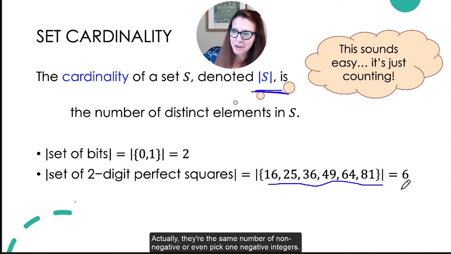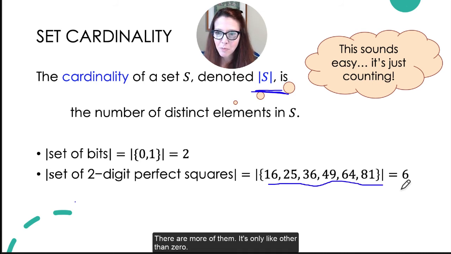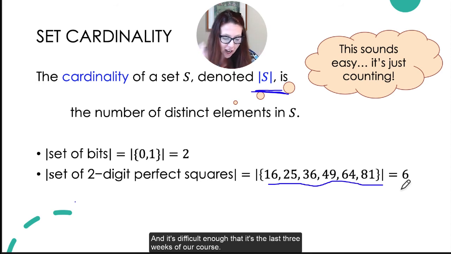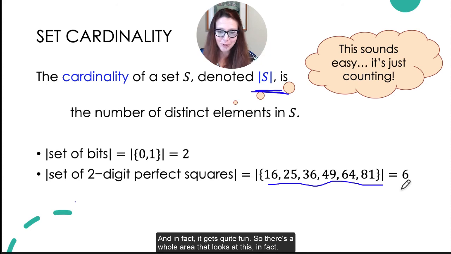Actually, there's the same number of non-negative, or even pick one, negative integers. There are the same number of negative integers as there are integers. How is that possible? There are more of them. Other than 0, it's like half the set. How is that possible? Counting is not as easy as it sounds. And there's a whole section, a module of our work that gets to counting. And it's difficult enough that it's the last 3 weeks of our course. So as trivial as it is for these simple sets, it gets really crazy. And in fact, it gets quite fun.